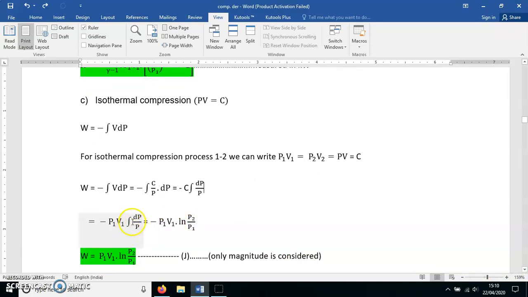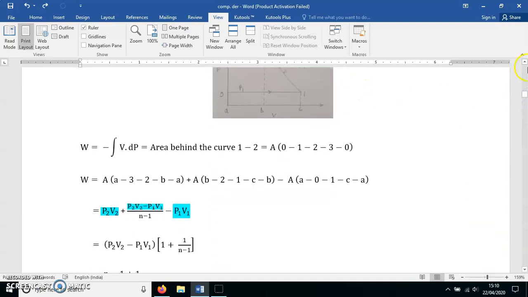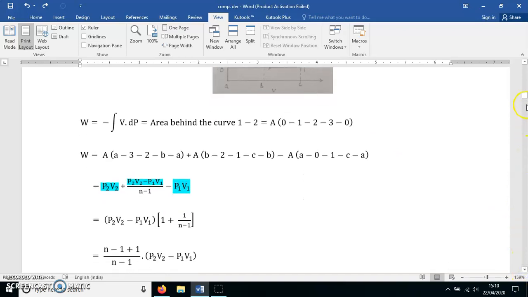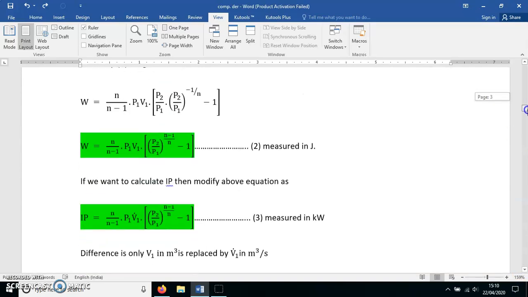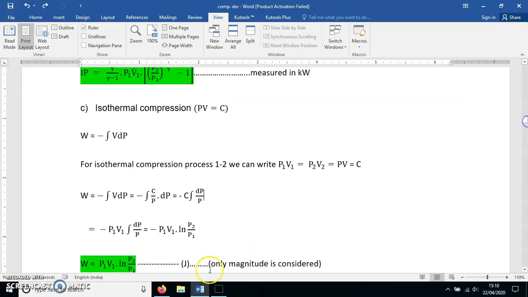Because what are the limits for integration? Pressure changes from P1 to P2. You see here in the figure, during the process of compression, pressure changes from P1 to P2. So, limits are P1 to P2. I am coming back again to the isothermal compression derivation. Just I want to show the limits here. So, here the integration limits are P1 to P2 and the integral of dP by P is natural log of P. After putting the limits, it becomes natural log of P2 by P1.